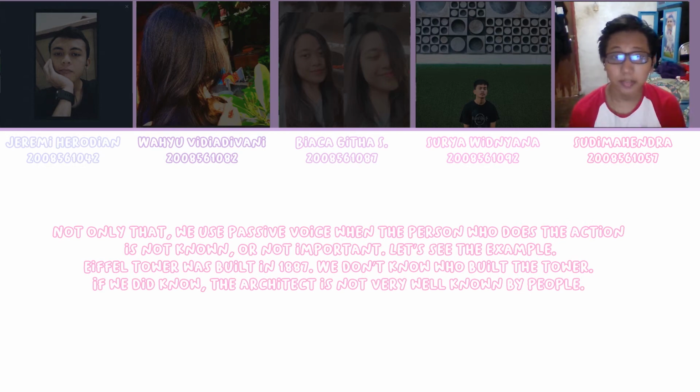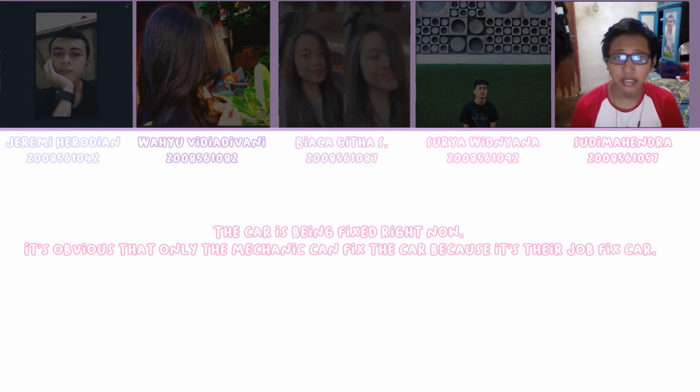Not only that, we use passive voice when the person who does the action is not known or maybe not important. Let's see the example. Eiffel Tower was built in 1887. I don't know who built the tower. If I know, the architect is not very well known by the people. And we use passive voice when the person who is doing the action is obvious. Like, let's see the example. The car is being fixed right now. It is obvious that only the mechanic can fix the car because it's their job.